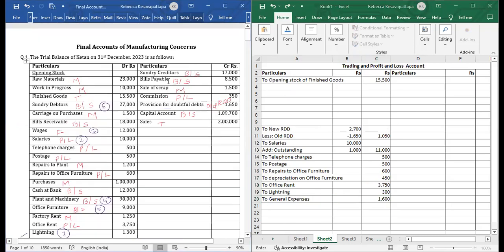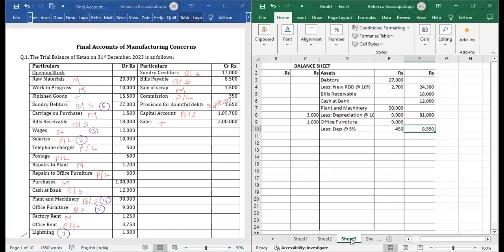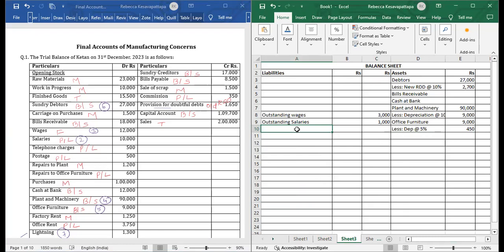Now I'll come to the credit side. Sundry creditors, balance sheet, liability side. We'll come to balance sheet now. We will write here creditors, no adjustment, nothing. Creditors amount, outer column, 17,000. Then we have bills payable, outer column, 8,500.